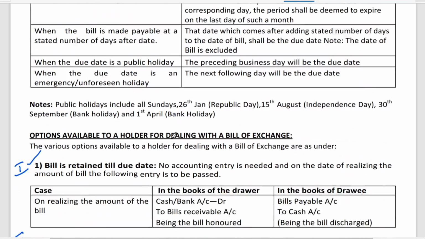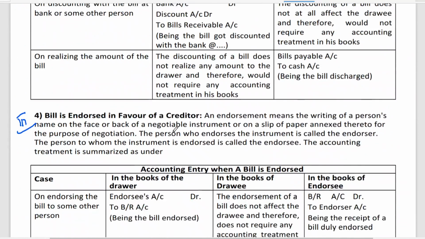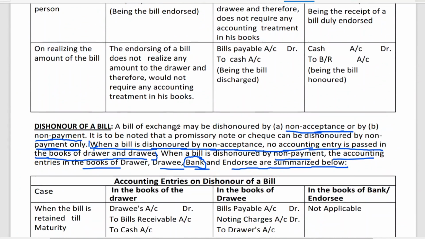What is honor? I think it has not been mentioned here, but we have discussed what honoring of a bill is. Honoring of a bill means fulfilling his commitment, making the payment on the due date. I repeat once again, a bill is said to be honored or met when it is duly paid by the acceptor to the drawer or his order on the maturity date. On payment, the drawer or his order, that is his bank or the NRC, gives the bill to the acceptor and receives the cash. Simple words, that is honoring of the bill.